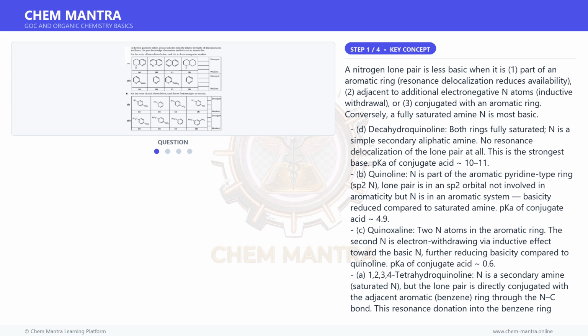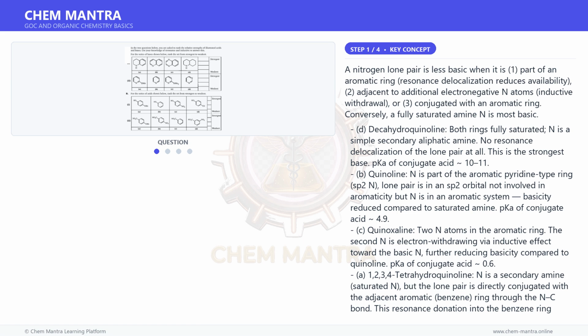D. Decahydroquinoline: both rings fully saturated, N is a simple secondary aliphatic amine. No resonance delocalization of the lone pair at all. This is the strongest base. pKa of conjugate acid ~10 to 11.